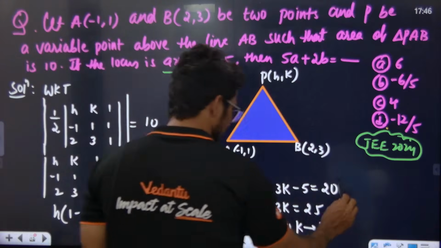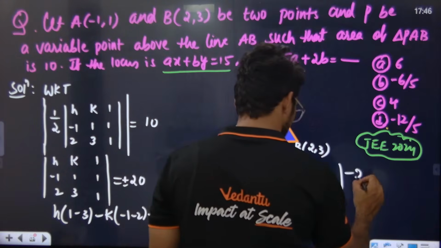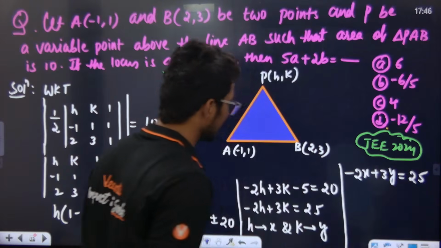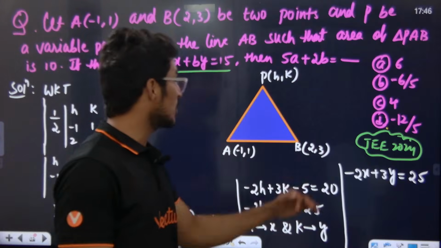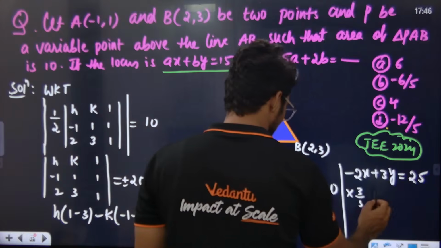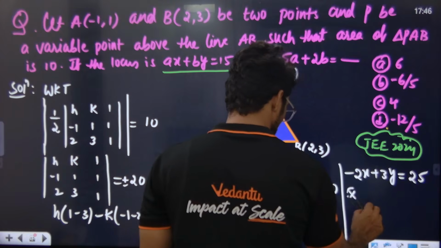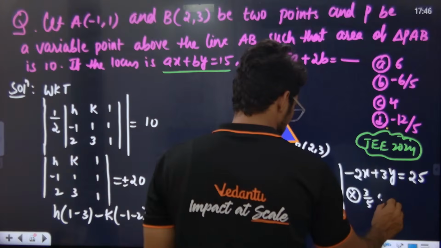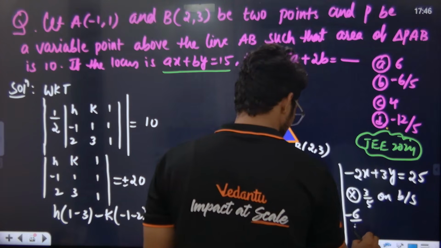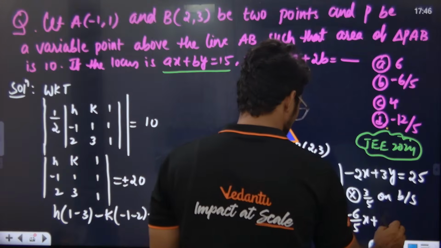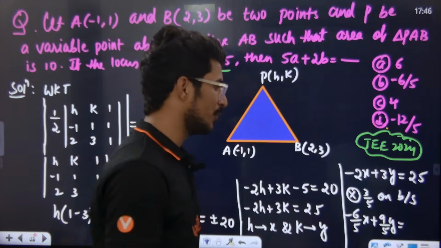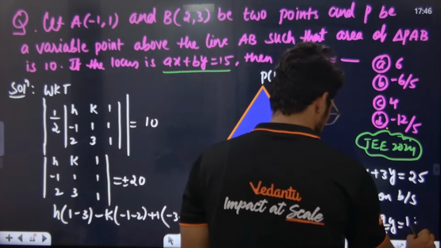If we replace like that, we get minus 2x plus 3y is equal to 25. But I need ax plus by is equal to 15. For 15, multiply with what? Multiply with 3 by 5 on both sides. So minus 6 by 5 x plus 9 by 5 y is equal to 3 by 5 into 25. How much? 15. Yes, sir.